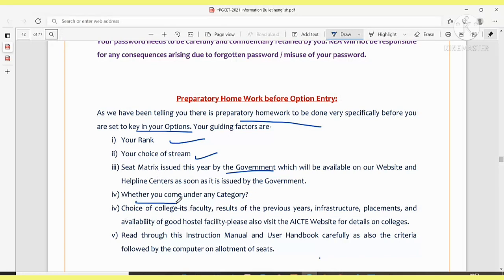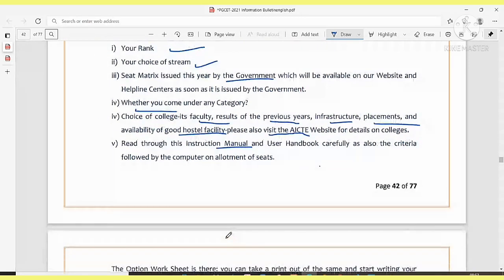Check which category you come under, your choice of college, its faculty, and the results of the previous year. Also look at reviews, infrastructure, placements, and availability of good hostel facilities. Please go and visit the college too. If you're not checking the Google reviews, you can also check the AICTE website for details on the college. Read through this instruction manual, that is the brochure and user handbook, carefully, as also the criteria followed by the computer for the allotment of seats.